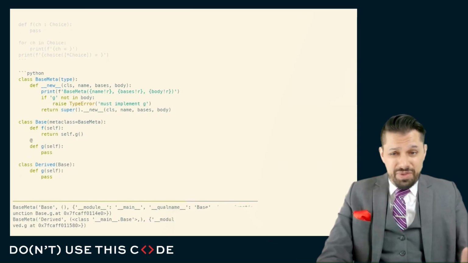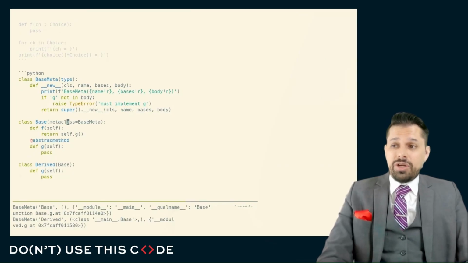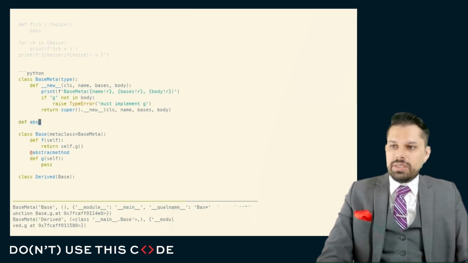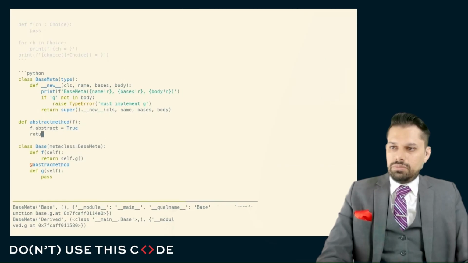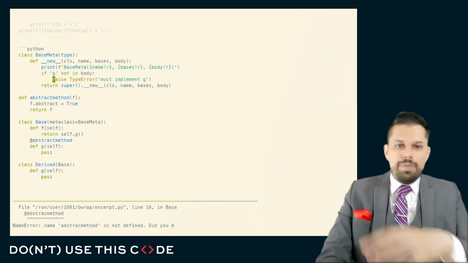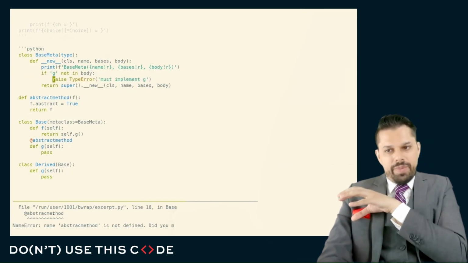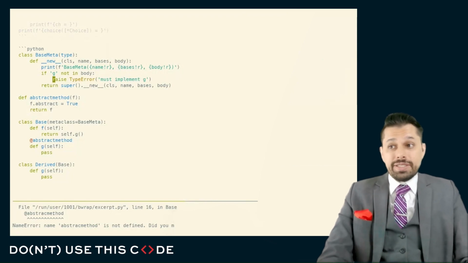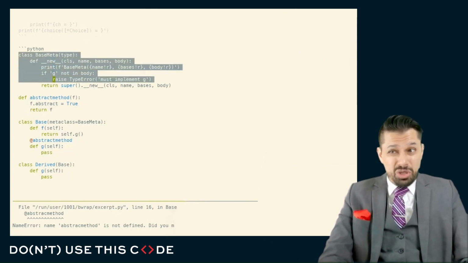And I could even do something very similar to that abstract method. I could just do something like this. Like that. And I could maybe even iterate over the bases and then identify what all the abstract methods are and then check that they exist. Note, I did this in very little code.